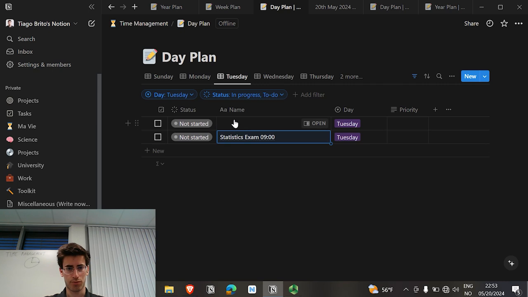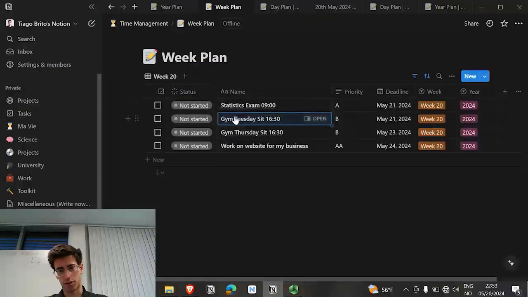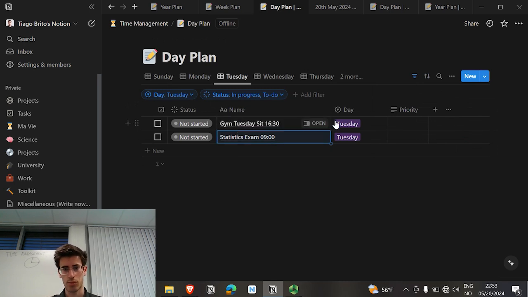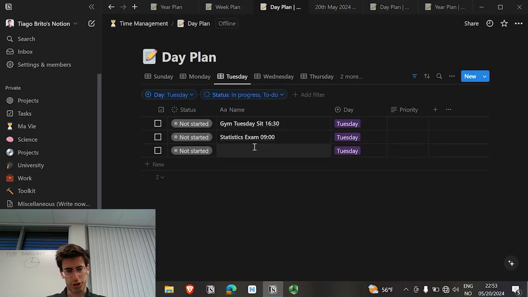here, and then this one as well. Then I organize by blocks. So I first choose the time that I'm going to wake up tomorrow. Let's say that I want to wake up at 6 o'clock in the morning.